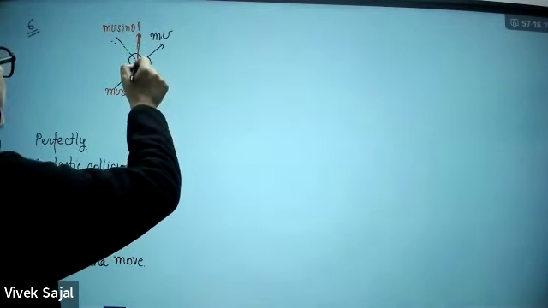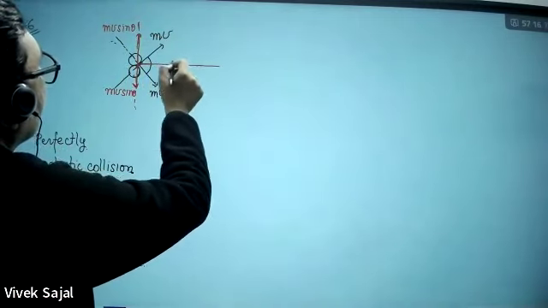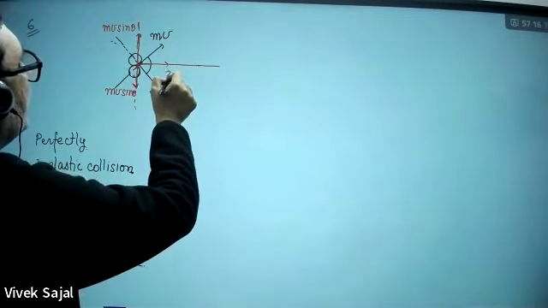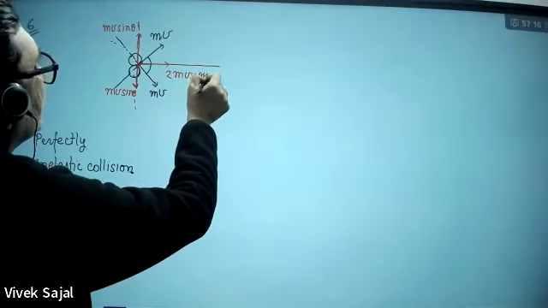They are going to have a momentum in this direction. The resultant momentum will be 2mv cos theta.